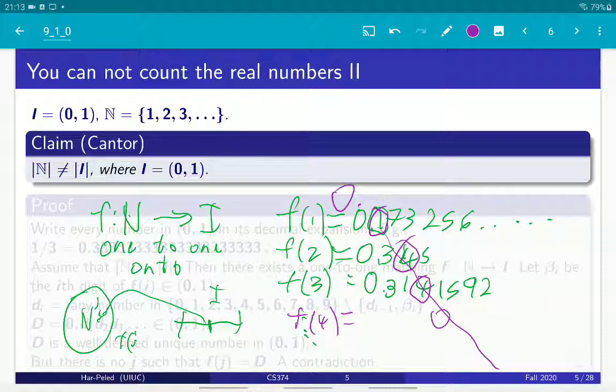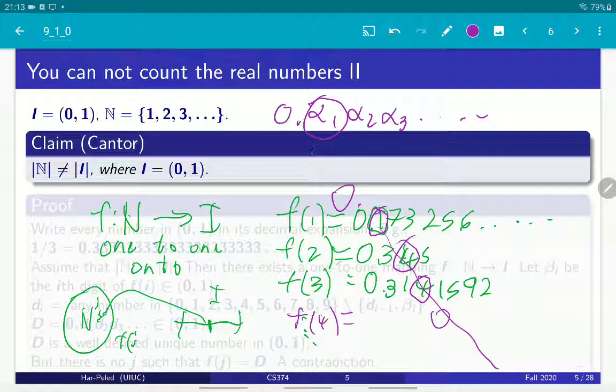What I'm going to do, which is a bit bizarre, is take whatever number is written here and fiddle with it, right? So let's call this number 0.alpha 1, alpha 2, alpha 3, and so on. And I'm going to take every one of those digits and change it, right?